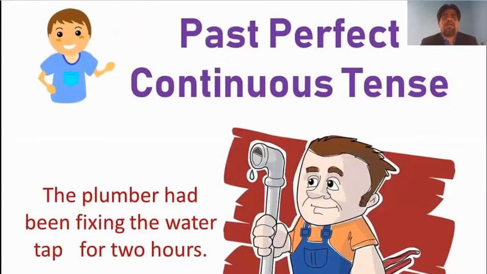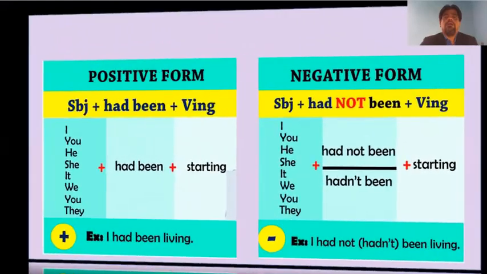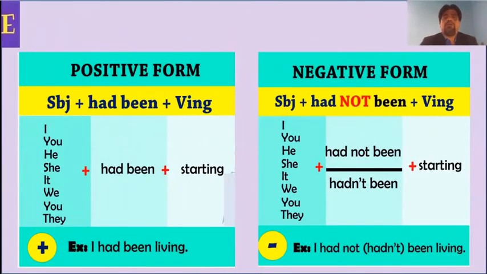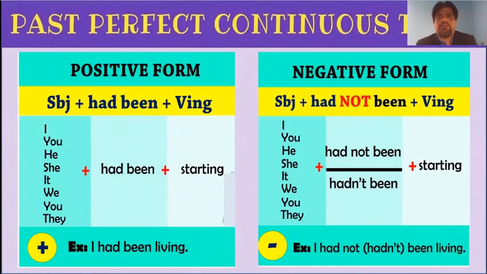The plumber had been fixing the water tap for two hours. For two hours he had been working. Then let us see how we can write the past perfect continuous tense form: subject plus had been plus verb plus ing. So we could say I had been starting a bike, a motor car. You had been starting, he had been starting, and so on. Or I had been living.